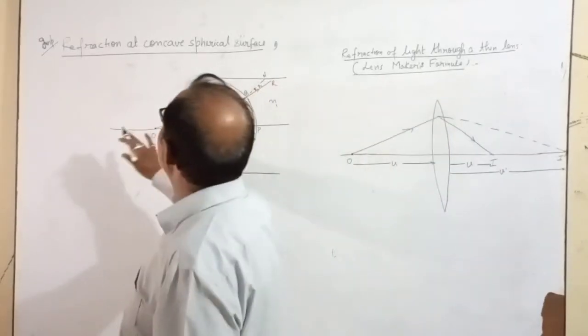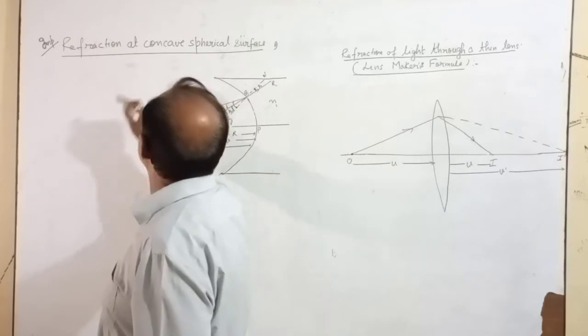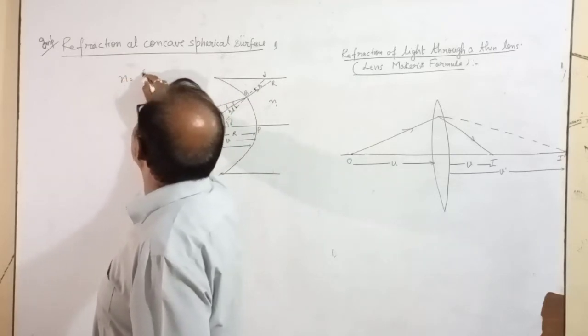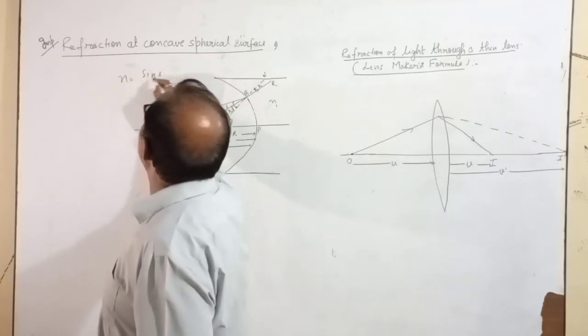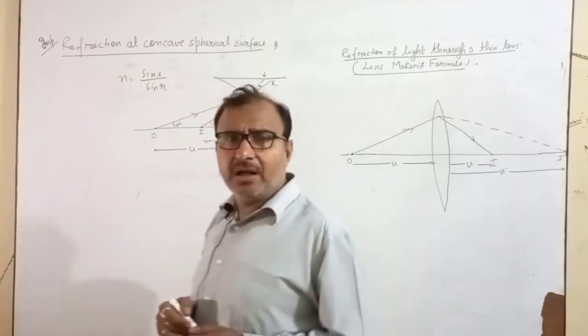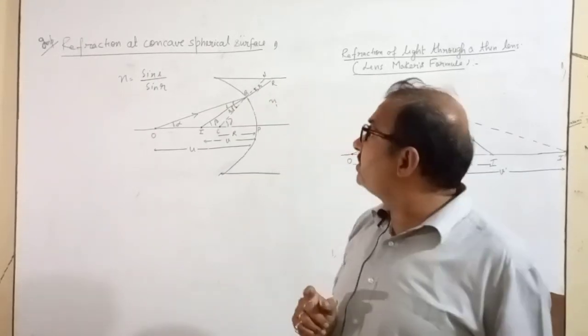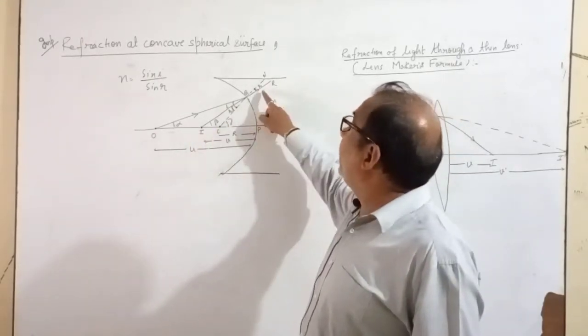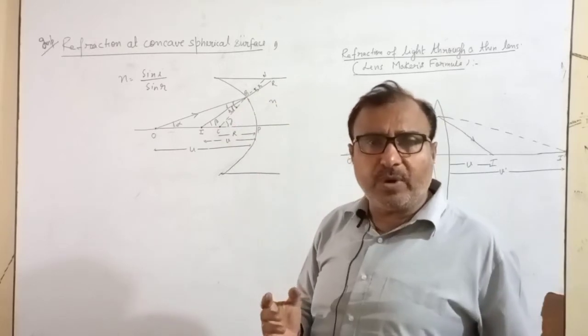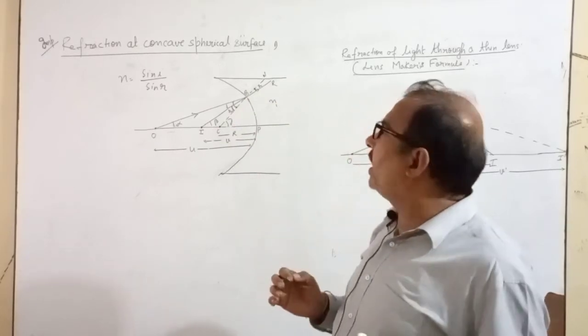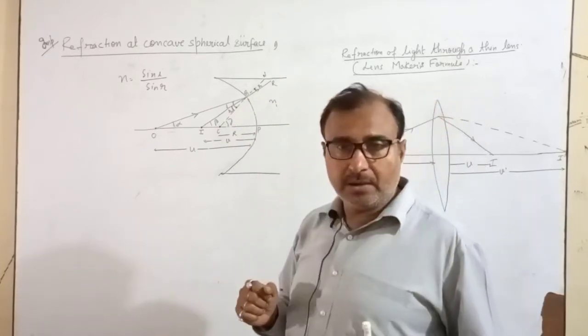Now, as you know by Snell's law, n equals sin I upon sin R. There are two laws of refraction. First, the incident ray, refracted ray, and normal at the point of incidence all lie in the same plane.